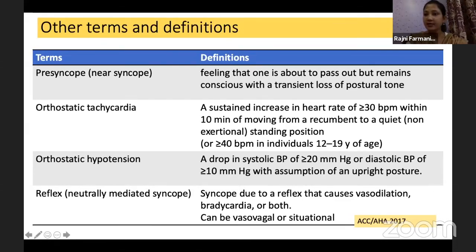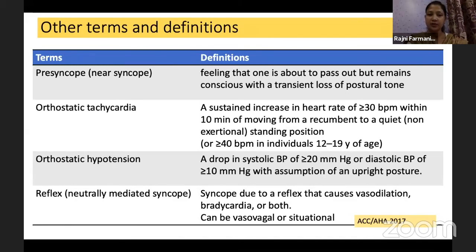Orthostatic tachycardia has a specific definition in the child age group, that is 12 to 19 years. It is more than 40 beats per minute when a child is lying supine and is made to stand, which is non-exertional, like he is standing and not walking. For 10 minutes, if we keep on monitoring and there is a sustained increase in heart rate, more than 40 beats per minute, that is orthostatic tachycardia.